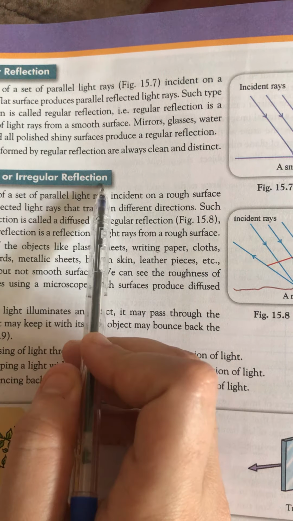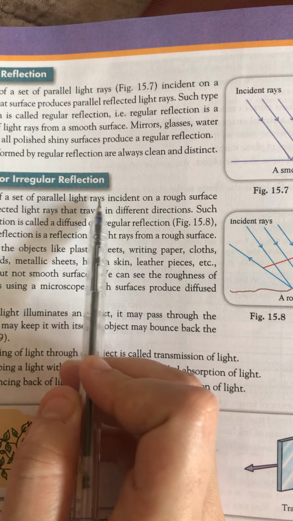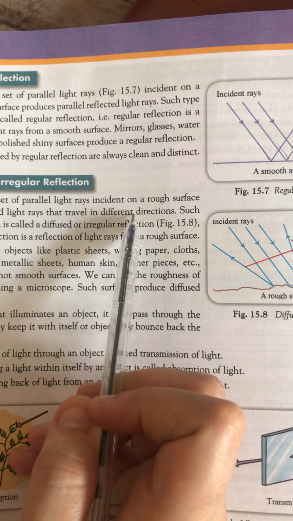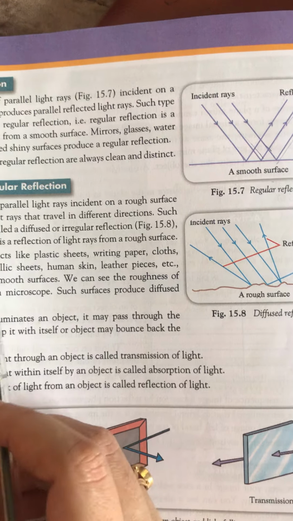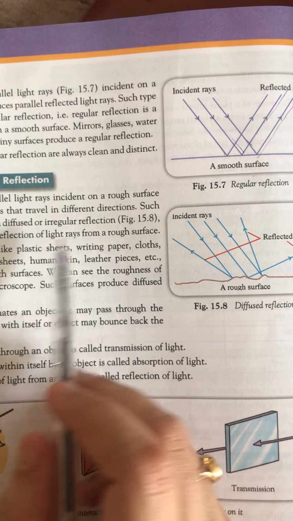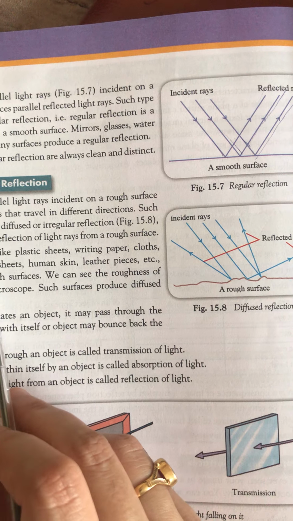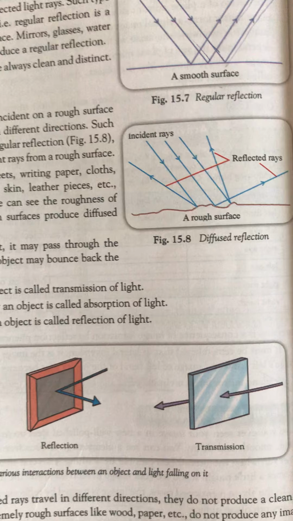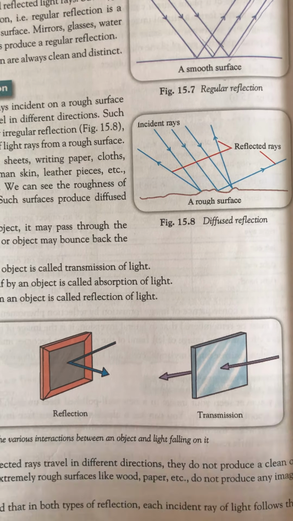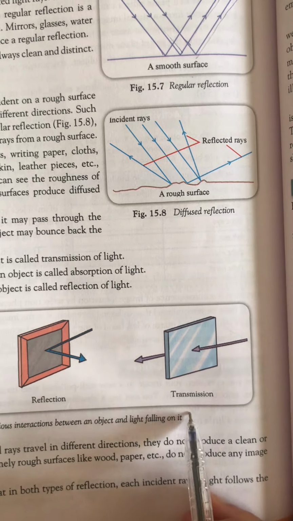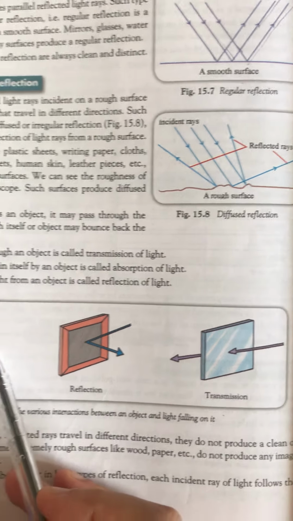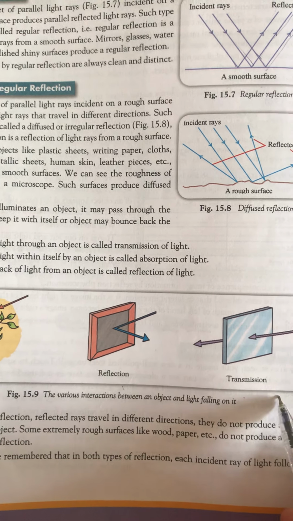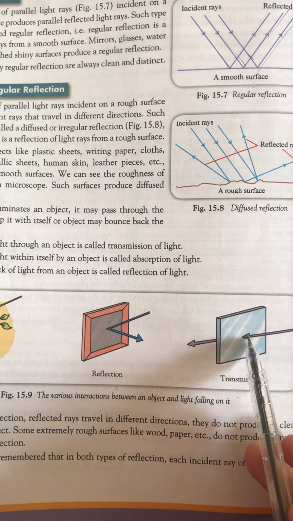Diffused or irregular reflection: a set of parallel rays incident on a rough surface produces reflected rays that travel in different directions. The direction is different. These types of reflection are produced by writing paper, clothes, wooden board, etc. These produce irregular or diffuse reflection. Also, we have absorption, reflection, and transmission. Absorption means absorbing all types of light. Reflection means the bouncing back of light. Transmission means, in the case of glass, the light passes through.